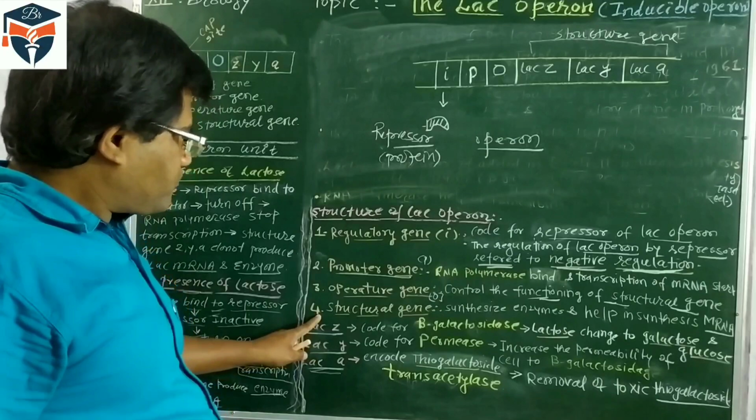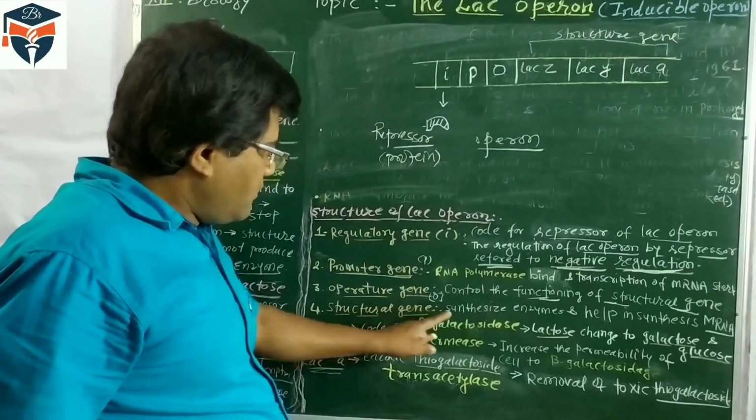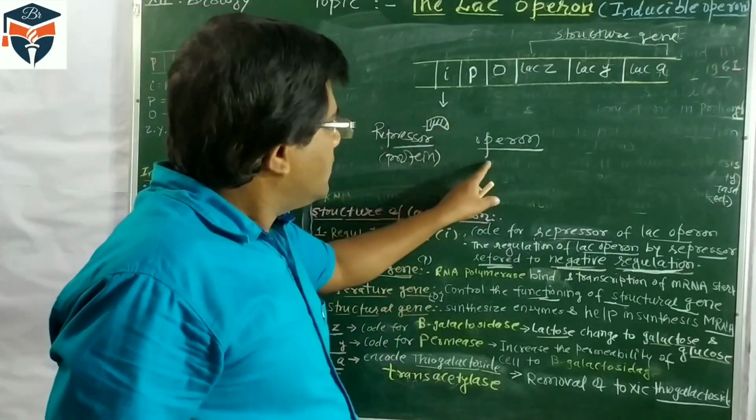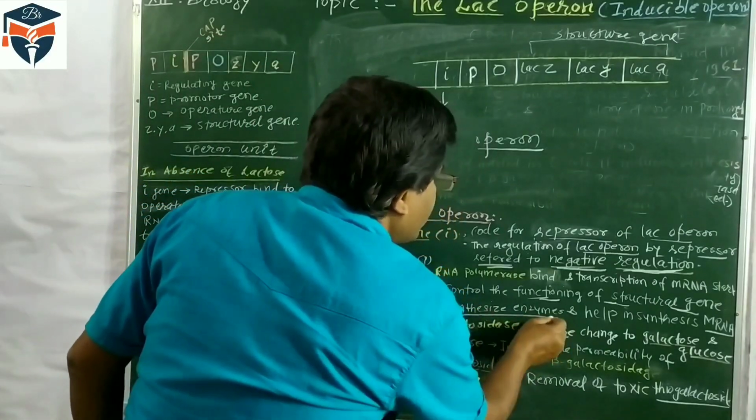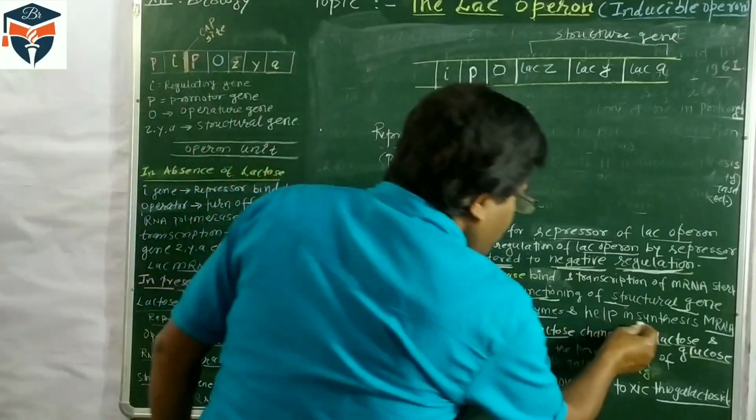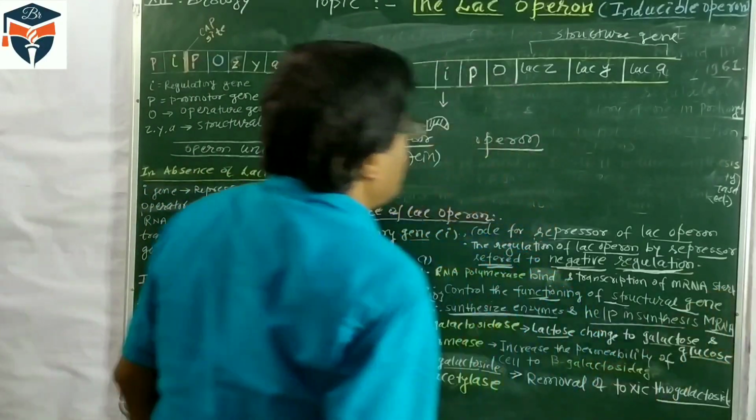First understand, there are three structure genes in the operon. The structure genes synthesize the enzymes and help in the synthesis of mRNA.